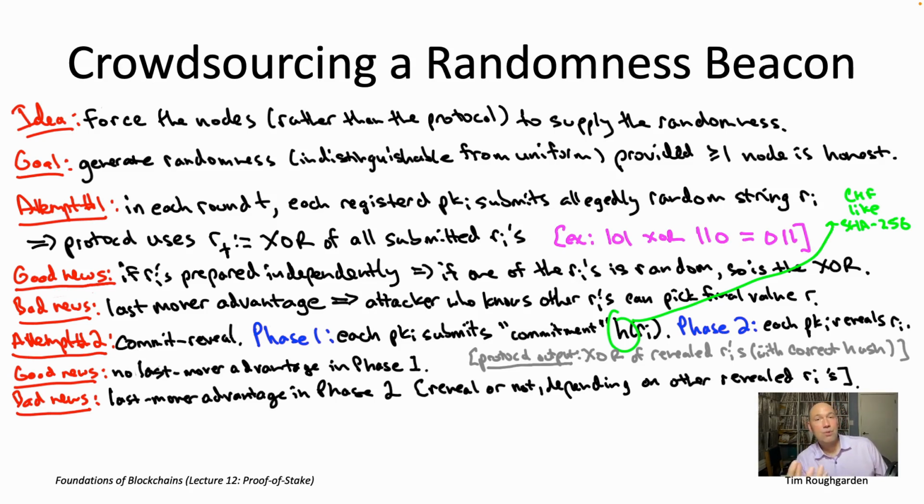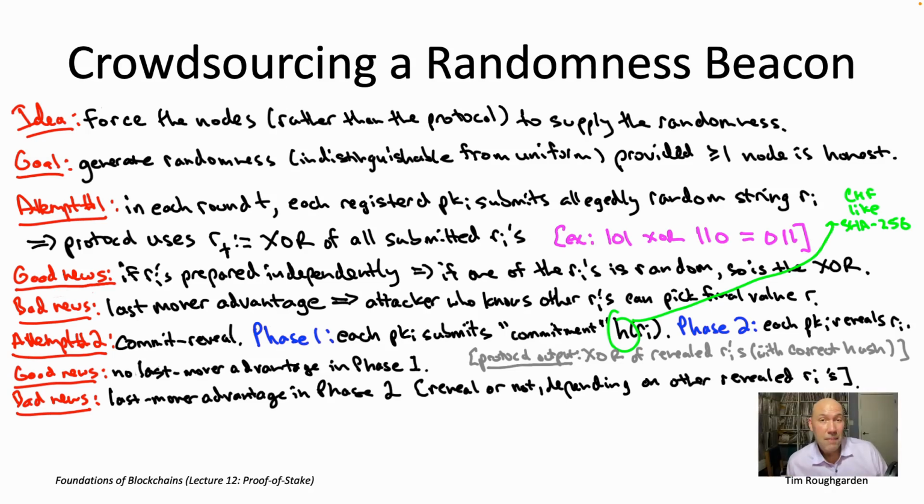There's some string I committed to in phase one, and I have the option of revealing that in phase two. And if I do, that will then get mixed in to the previous XOR of everybody else's 16 contributions. So that'll give me a second, effectively independent chance of getting an output that I'm happy with. For example, the result of the XOR being a string that selects me as the next block proposer.